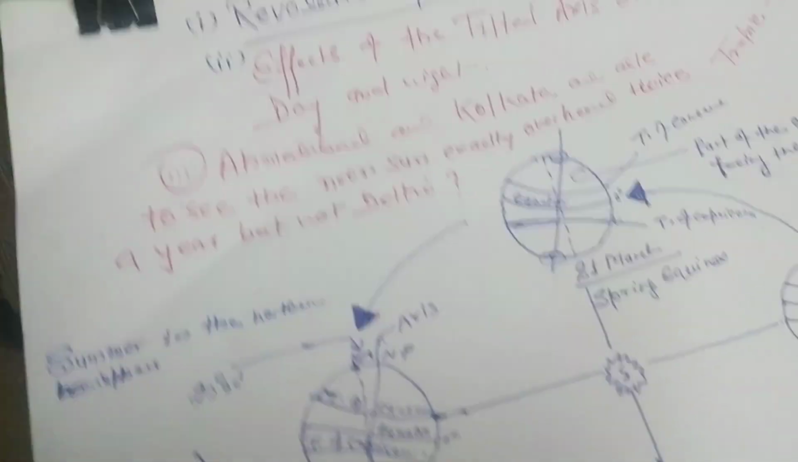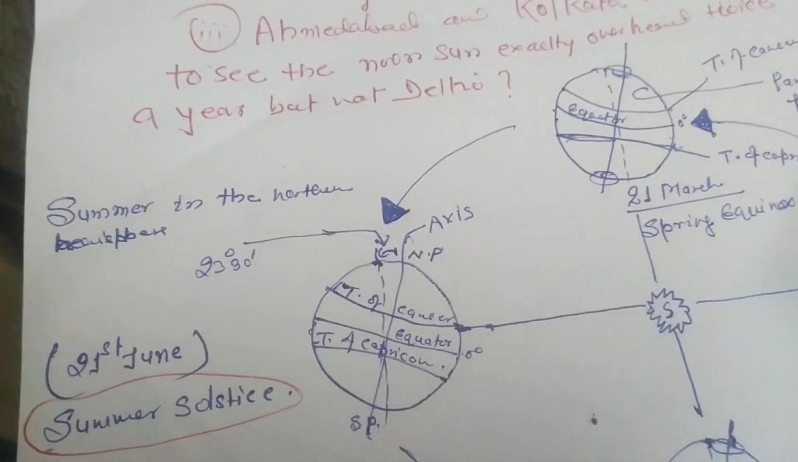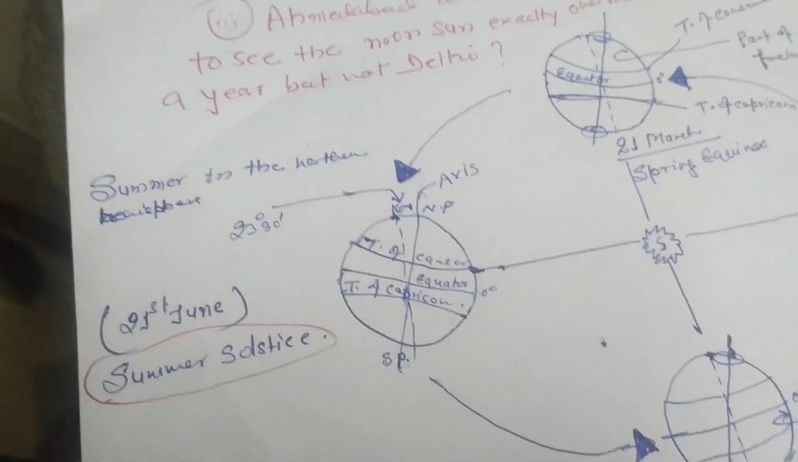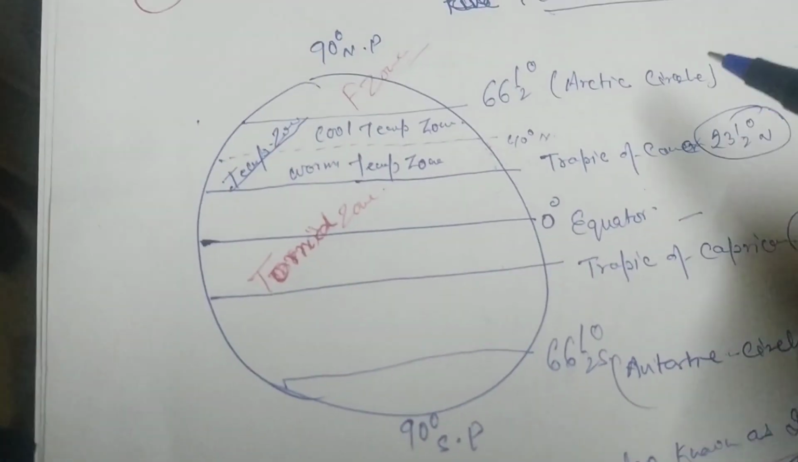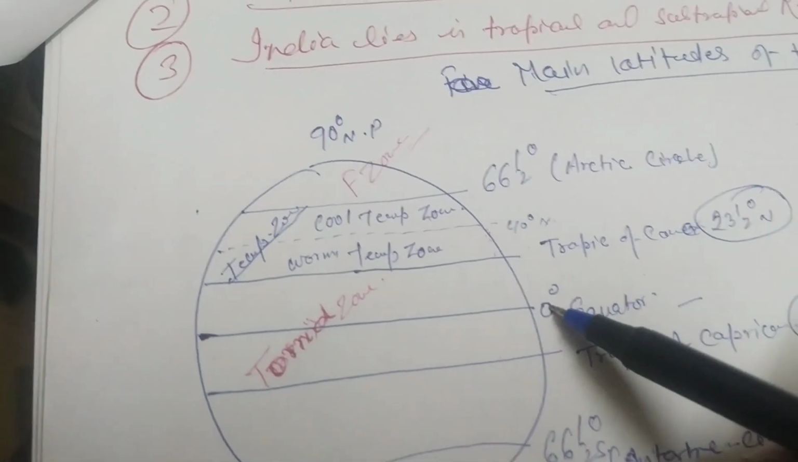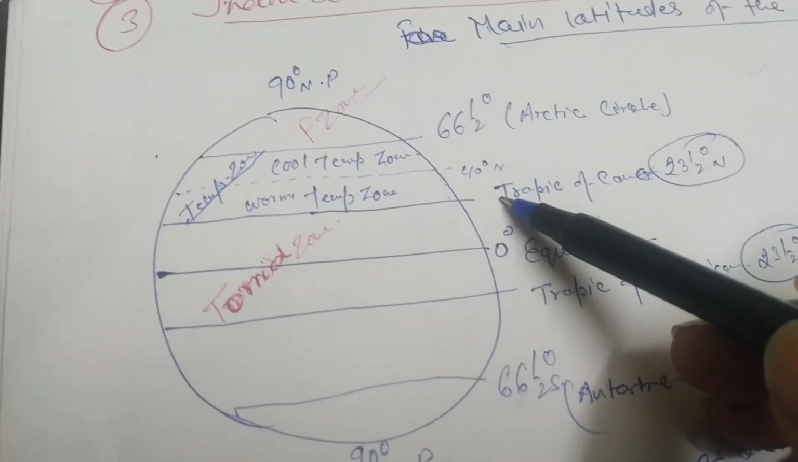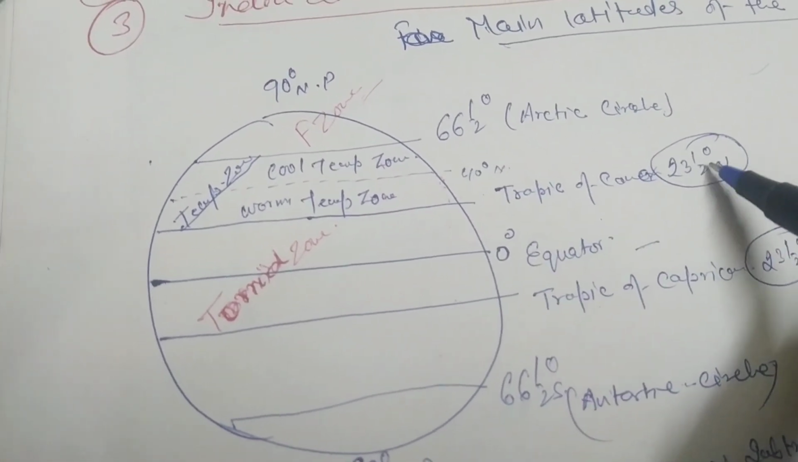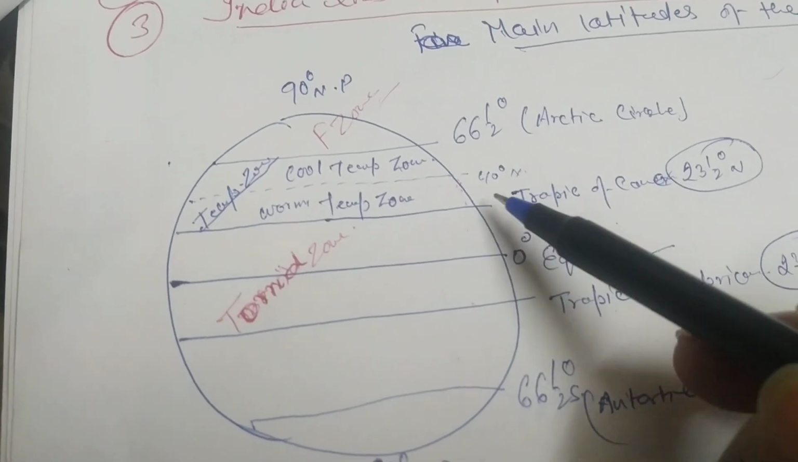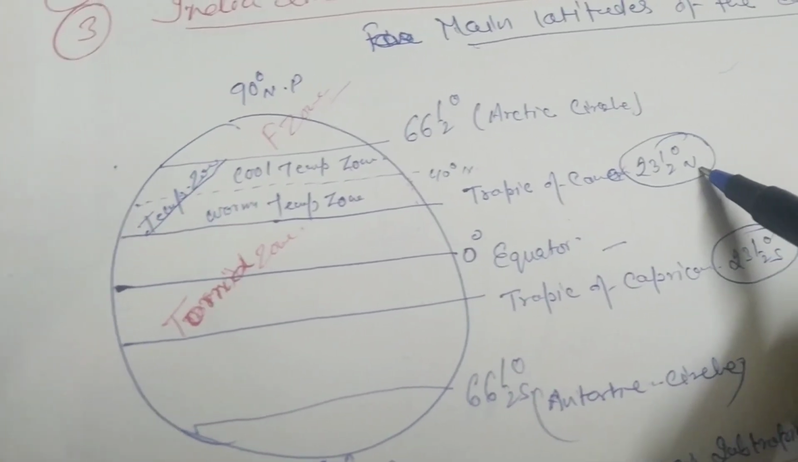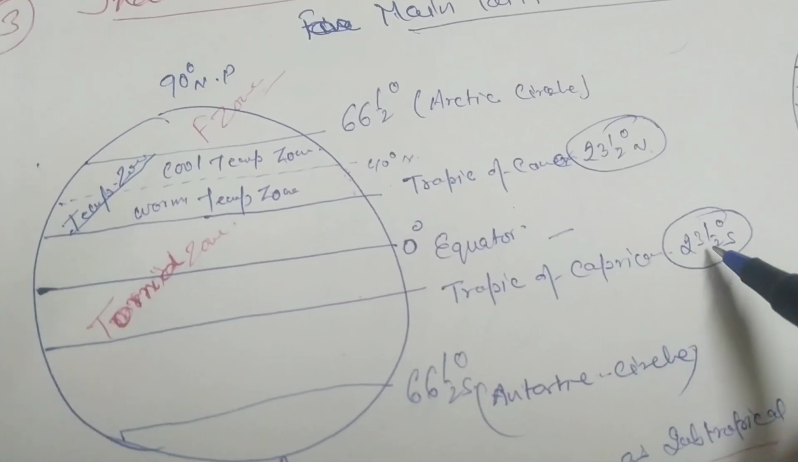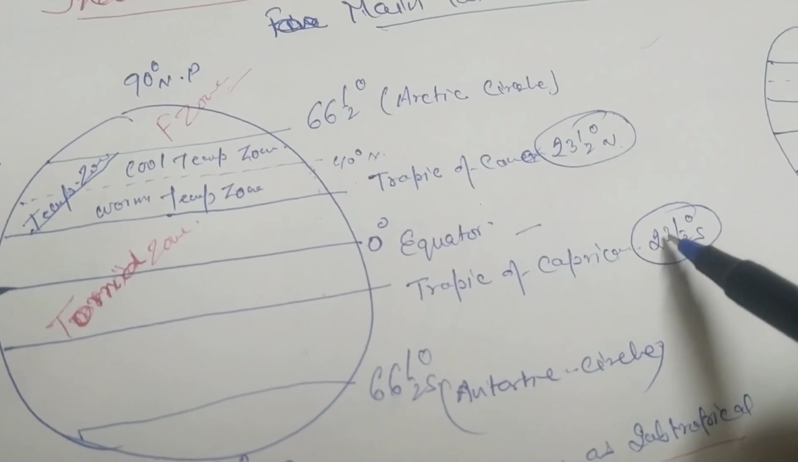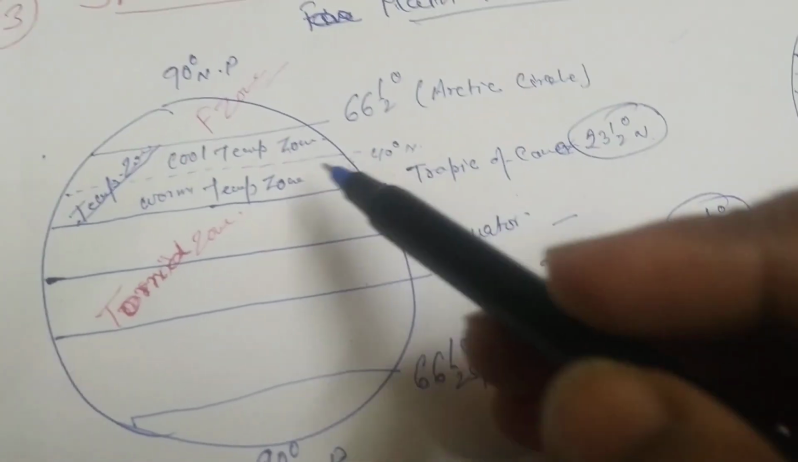First of all, as we know that there are five main latitudes on the globe. These are 0 degree, that is equator. Second is Tropic of Cancer. The degree is 23.5 degree north because it lies north of the equator. That's why it is written here north. And the next is Tropic of Capricorn, which lies south of the equator, 23.5 degree south.